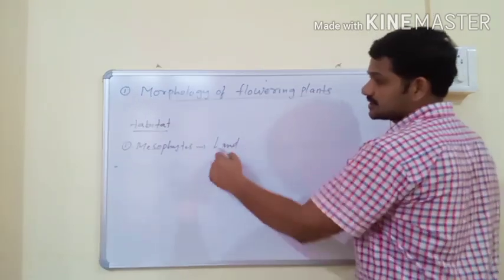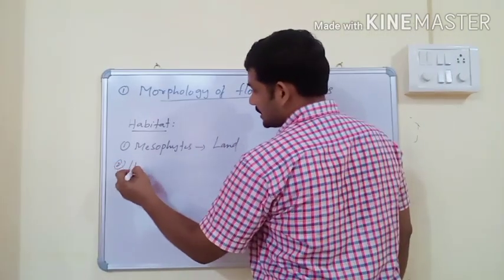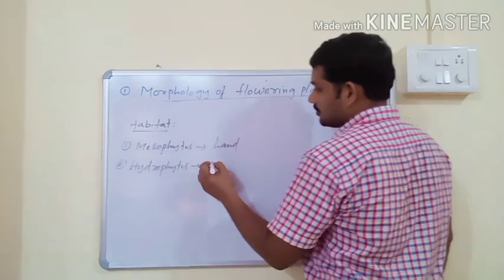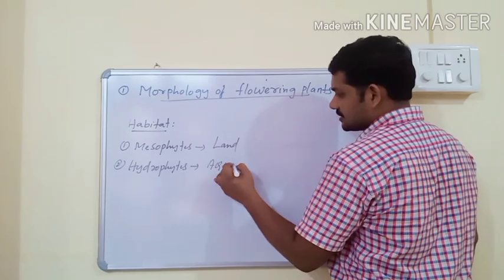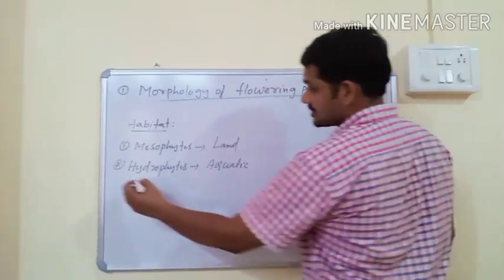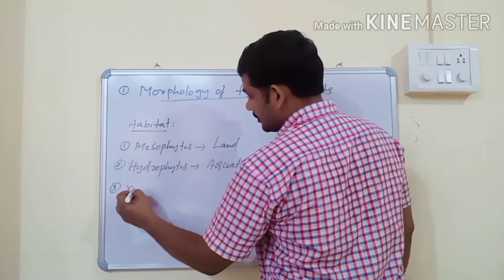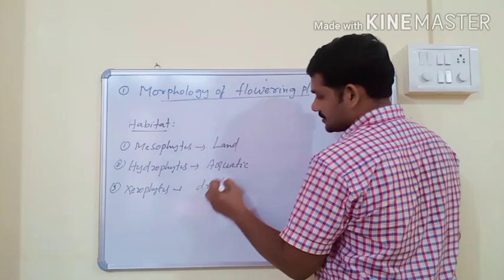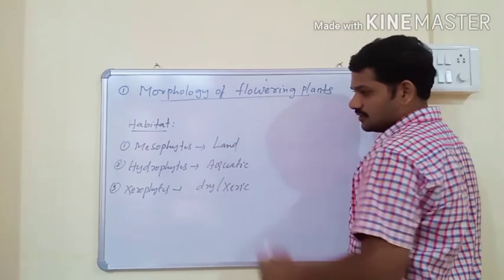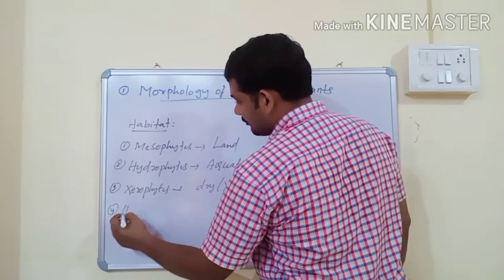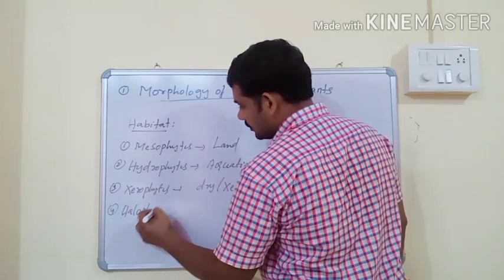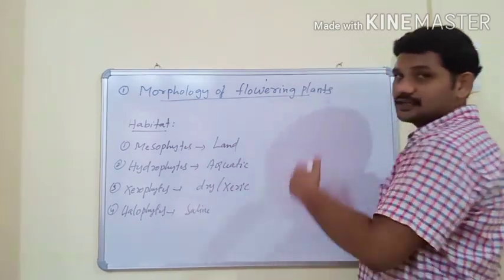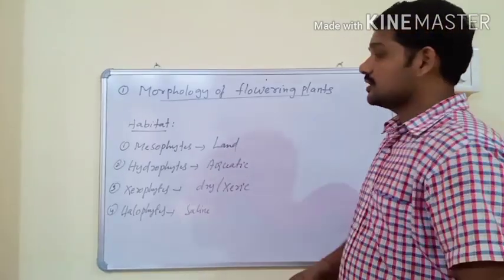Next, hydrophytes: plants of aquatic conditions. Next, xerophytes: plants of dry or xeric conditions. Next, halophytes: plants of saline conditions. They are also classified into some more important types.